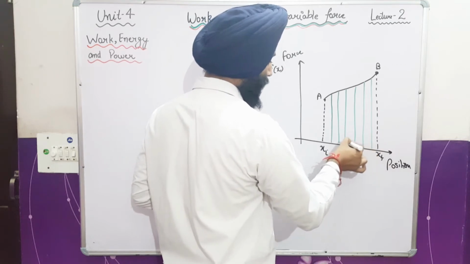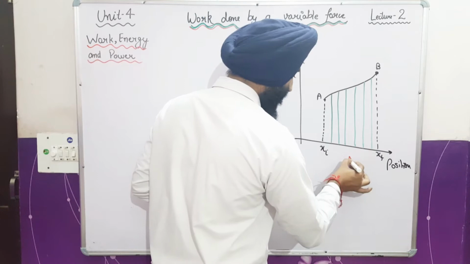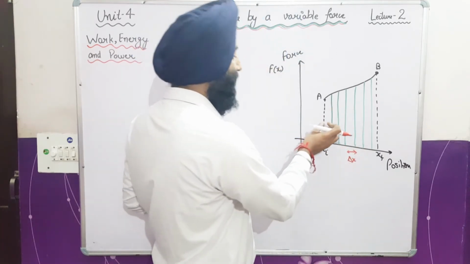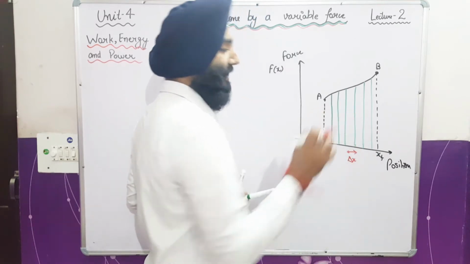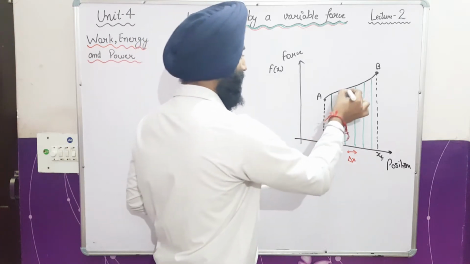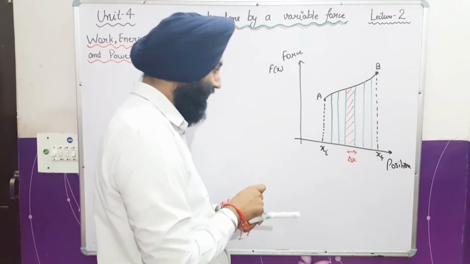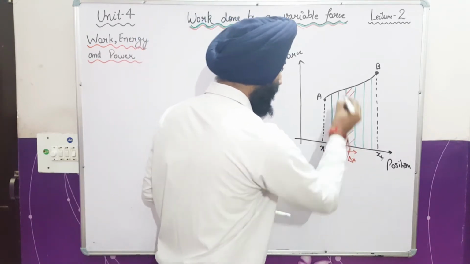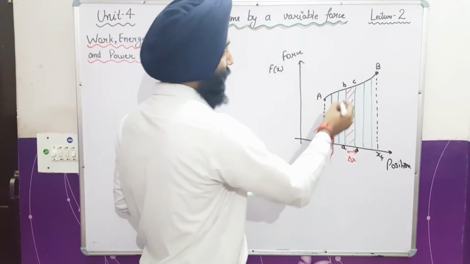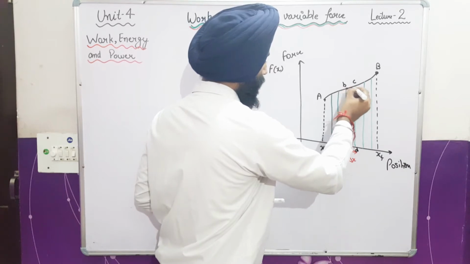These are small rectangular strips of displacement delta x, so the width of each strip is delta x. I am considering one strip here, and I name this strip A, B, C, D. For this strip I am considering the force to be almost constant.